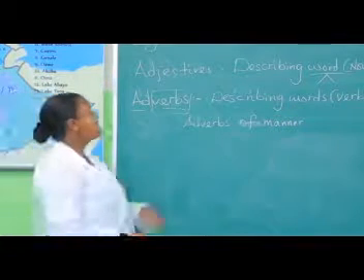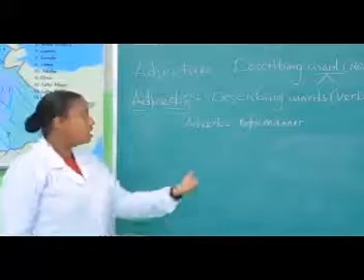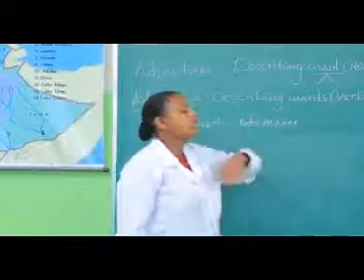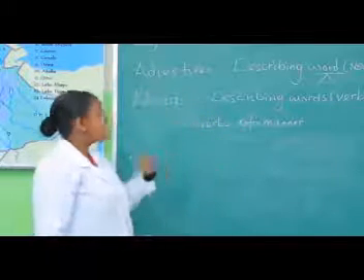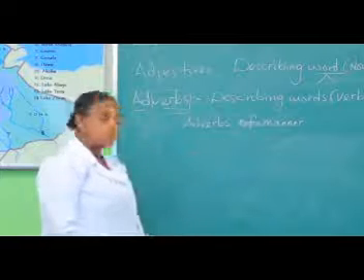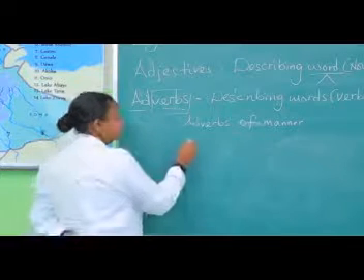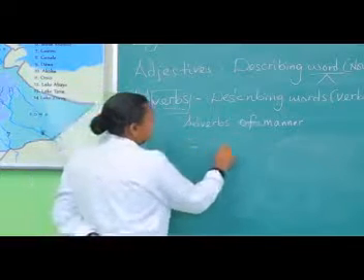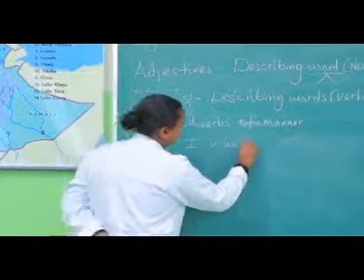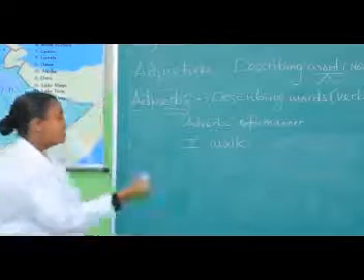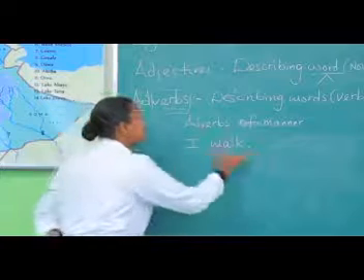This kind of adverb tells us how the action happened. As you know, verbs mean the action in a sentence. The action in a sentence is what we call verbs. So, for example, I walked. This is a sentence. The verb or the action in this sentence is walk.